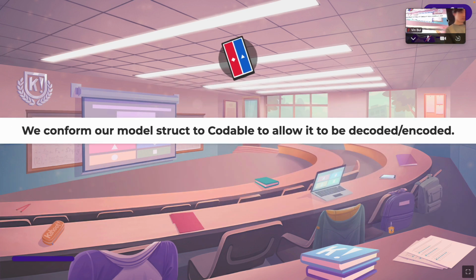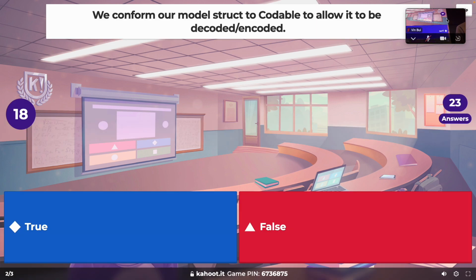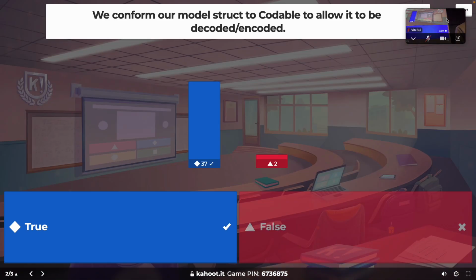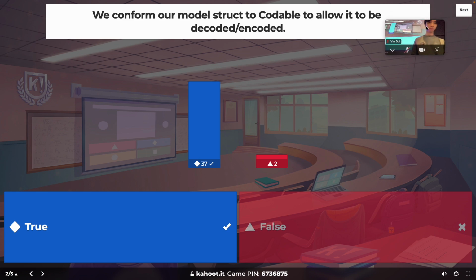All right, true or false? We conform our model struct to Codable to allow it to be decoded and encoded. Yep, very good. That is true. In order for us to be able to decode and encode from JSON, we need to establish the Codable.